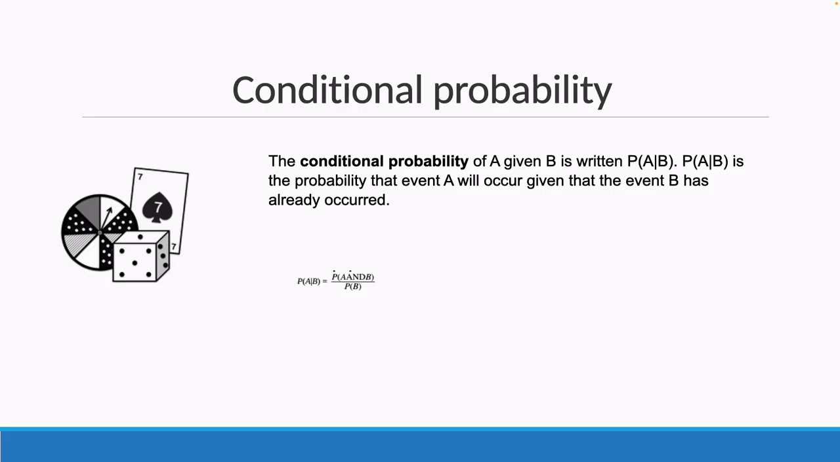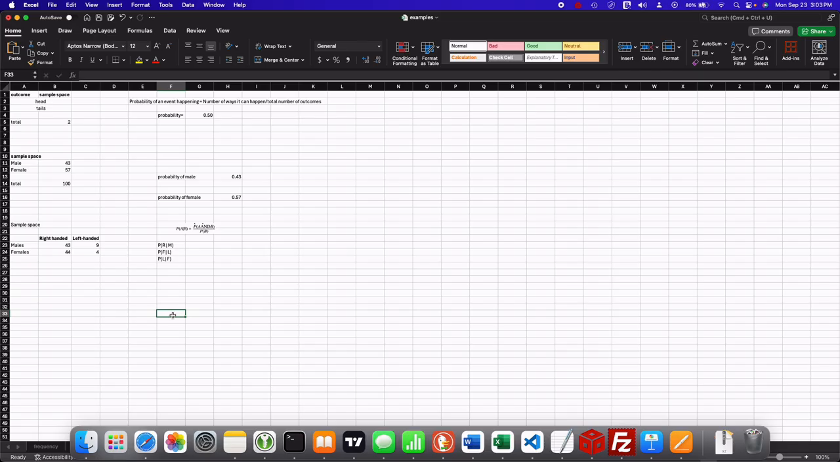The conditional probability of A given B is written like this: P(A | B). P of A given that B happened is the probability that event A will occur given that event B has already occurred. And the notation for this formula we can see down there, that is the notation, and that is how we calculate the conditional probability. An example of conditional probability.